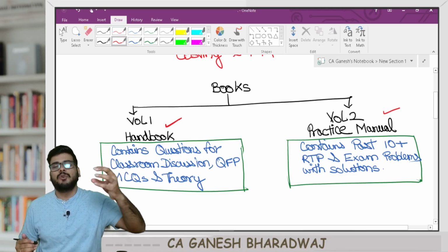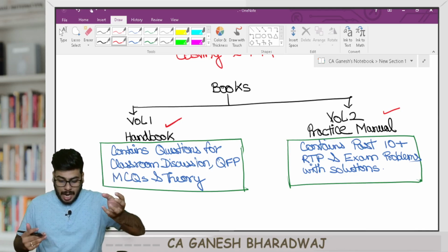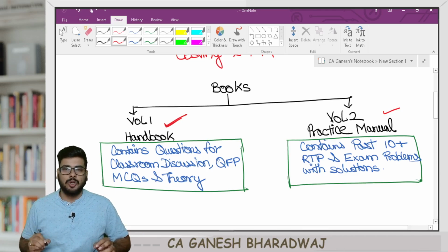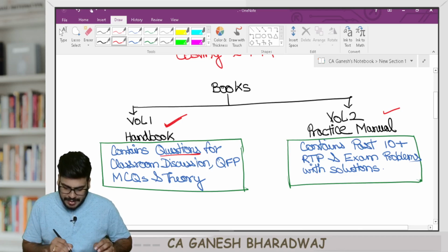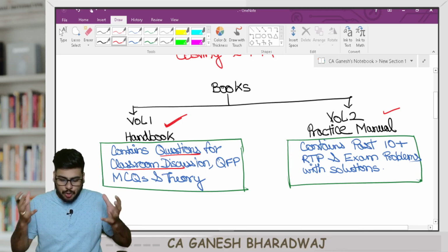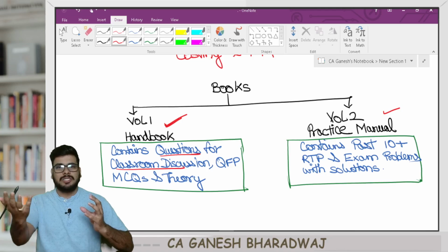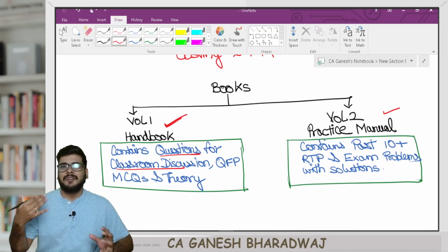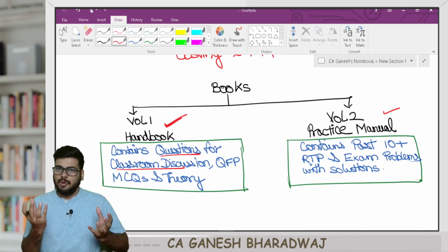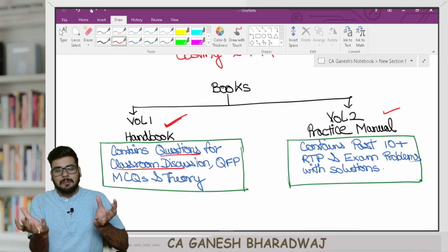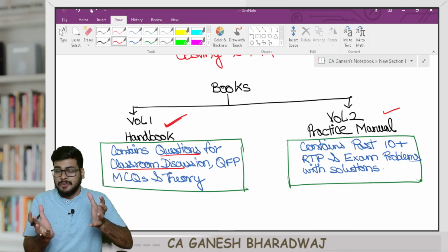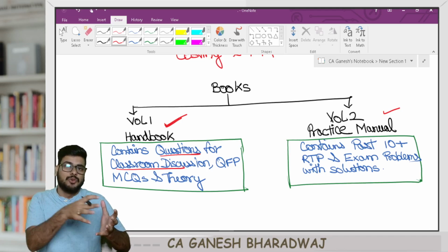The handbook is basically a classroom supplement. If you are watching our lectures, we will be using this handbook along with them, and it typically comprises questions for classroom discussions. You will be learning the subject using this handbook. Sir, if I download the handbook, can I do a self-study? No. This handbook is created in such a way that it blends along with our lectures. It will give you a lot of knowledge if you use it along with our lectures.